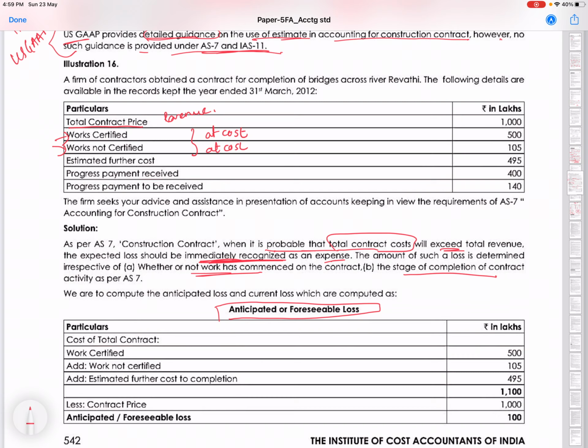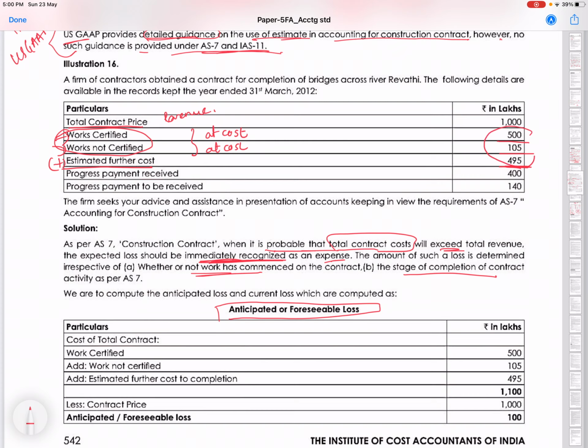So this is the contract cost which the contractor has incurred till date, and they are expecting that further, till the completion of the whole contract, this much cost will be incurred. So what is the work certified? 500, work not certified is 105 and estimated further cost is 495.